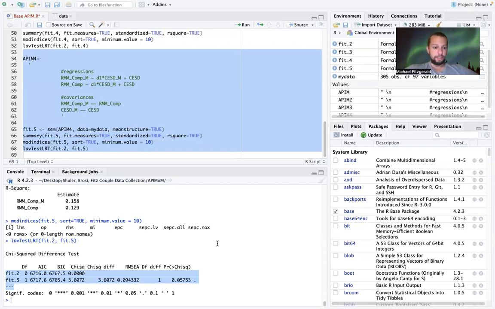So hopefully this has been helpful in going through and testing different model constraints within the actor partner interdependence model.